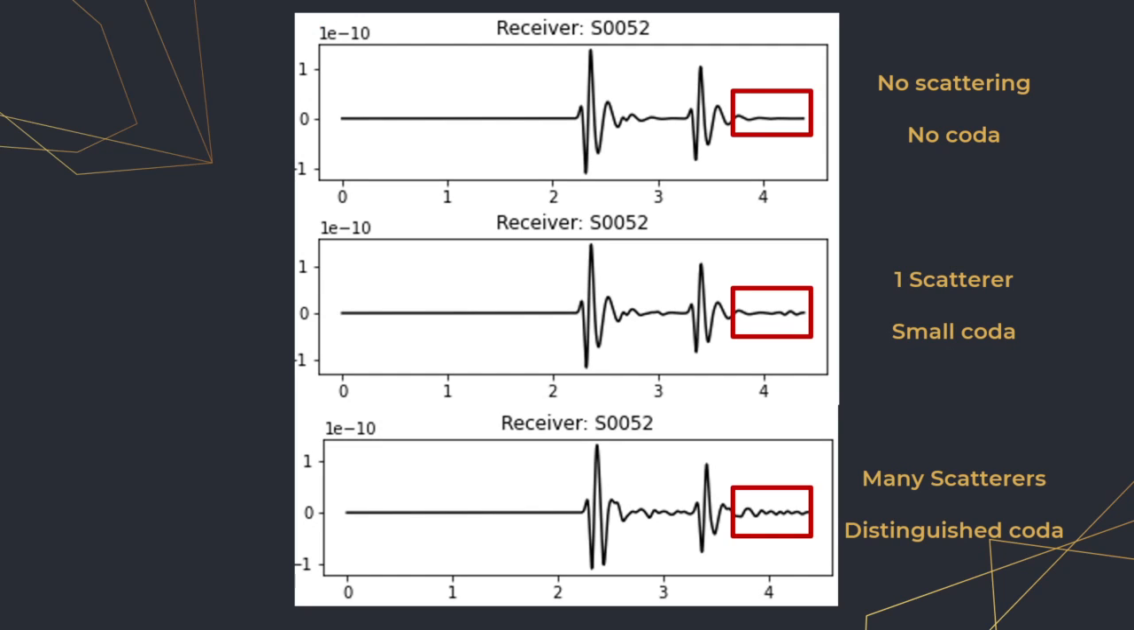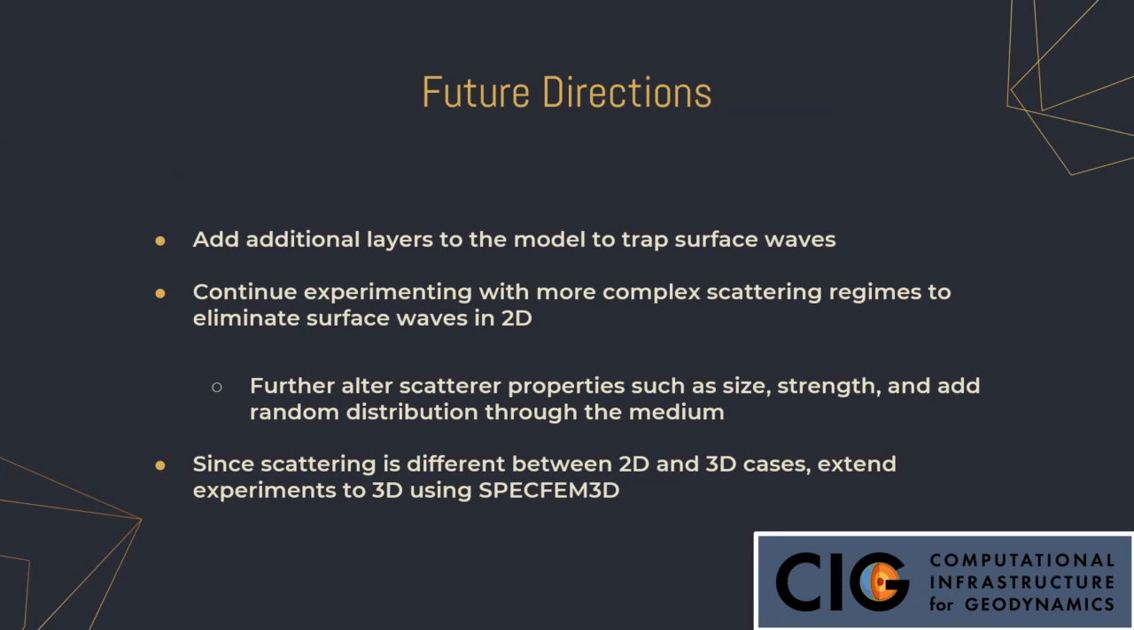Eventually, we're going to move on to actually using these techniques to try to reproduce the Martian data, which has no surface waves. And on that note, we're going to come to our future work. I'd like to add additional layers to the model to trap surface waves, continue complexifying the scattering regimes in terms of strength, size, distribution, and potentially other ways as well, like shape. Also, since scattering is different in 2D than 3D, I'm aiming to extend the experiments to 3D using SpecFem 3D Globe, also by the Computational Infrastructure for Geodynamics group. It's an open source platform, open source software. It's quite robust and lends itself to the type of large scattering computing that I'll be doing.